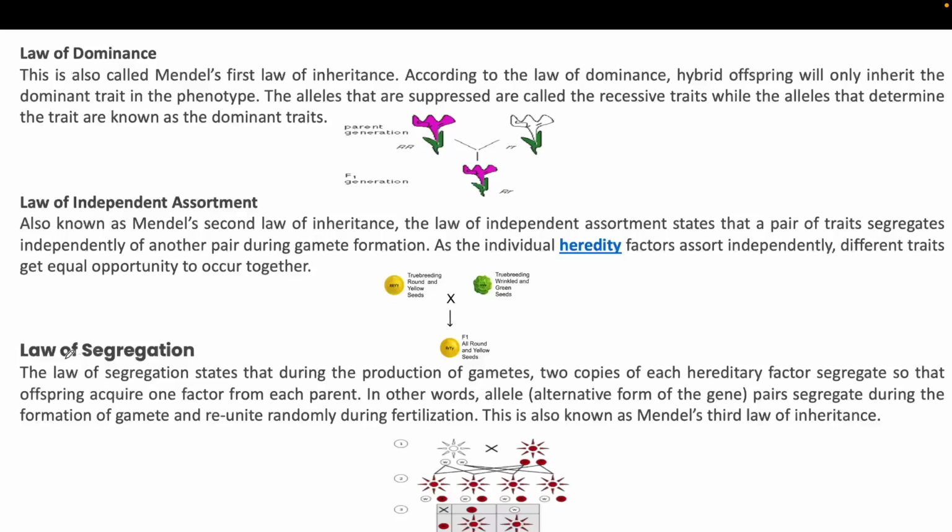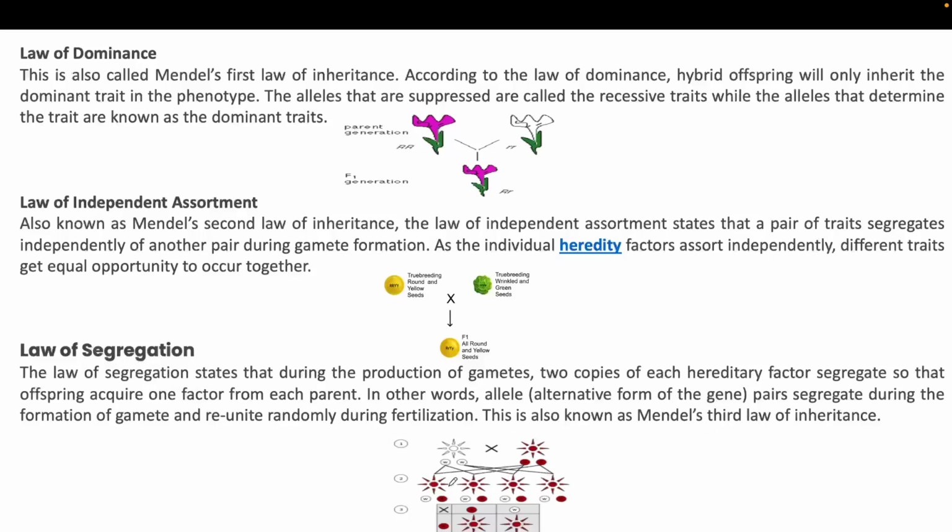Then the third law is called the law of segregation. Okay, the law of segregation suggests that during the production of gametes, two copies of each hereditary factor segregate so that offspring acquire one factor from each parent. In other words, the allele pairs segregate during the formation of gametes and reunite randomly during fertilization. This is known as Mendel's third law of inheritance, that is called the law of segregation.